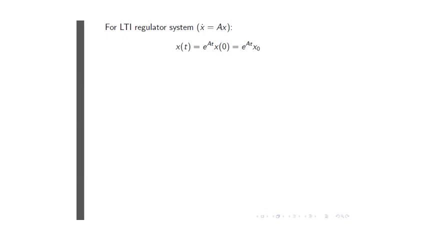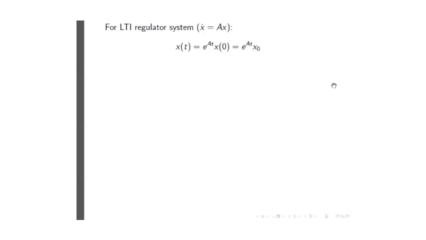Okay, so let's consider a simple regulator given by this differential equation. Forget about feedback, it's got nothing to do with feedback now, it's just a regulator. In other words, it's a homogeneous differential equation. X dot is equal to AX. And the question that I'd like to answer is what happens to the response of this system as time goes to infinity.